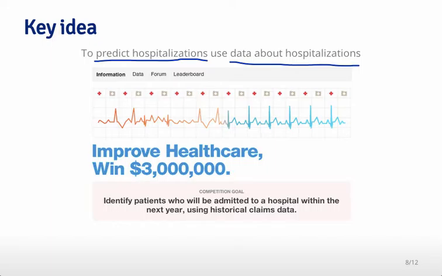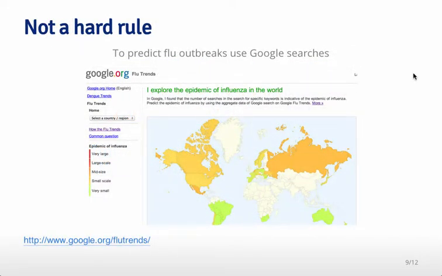So the closer that you can be to the actual data about the process that you care about, the more often than not the better your predictions will be. It's not necessarily a hard rule.